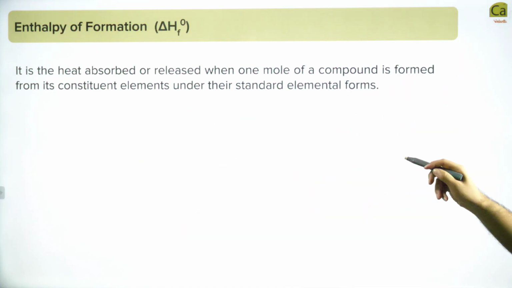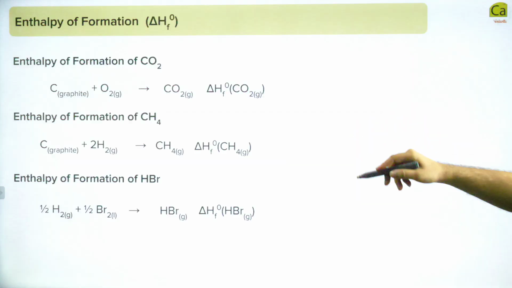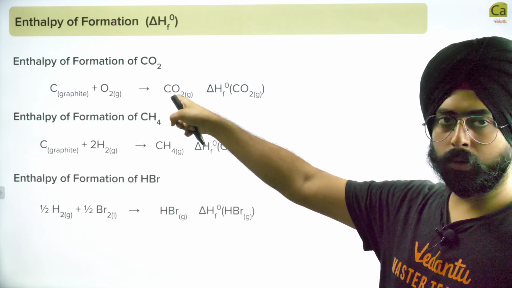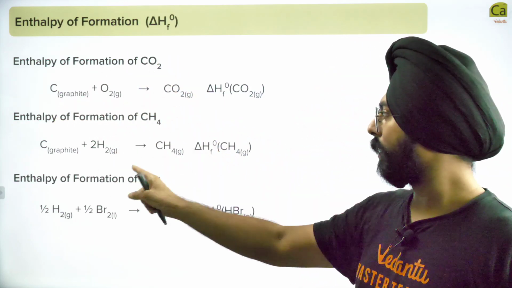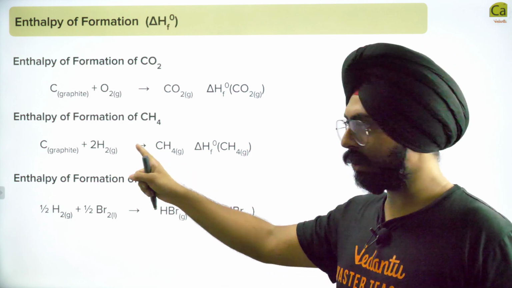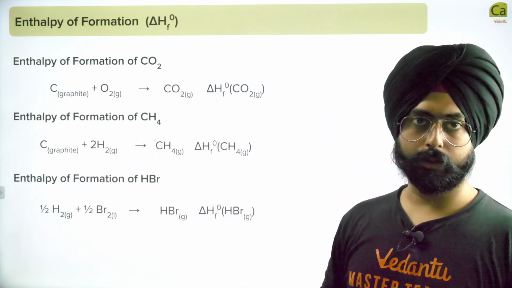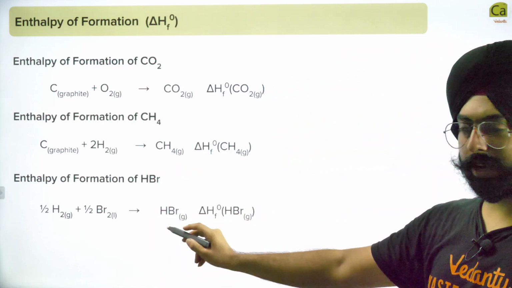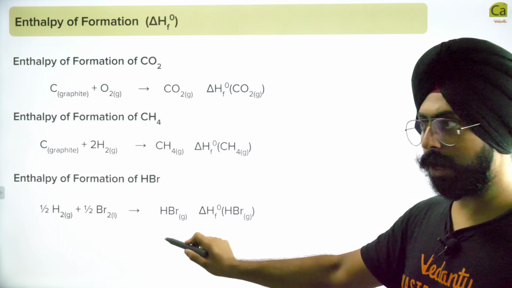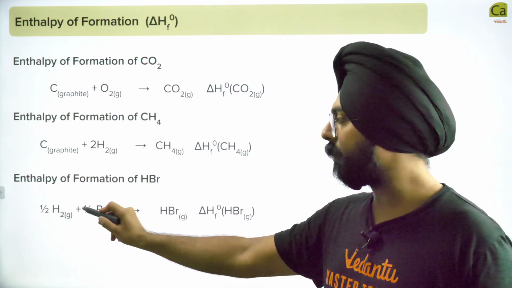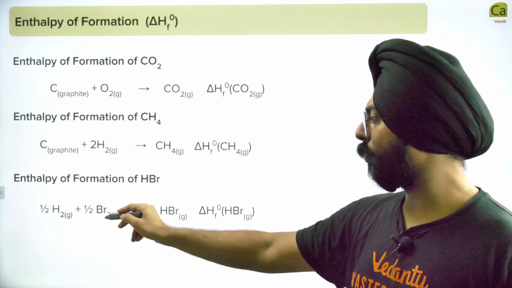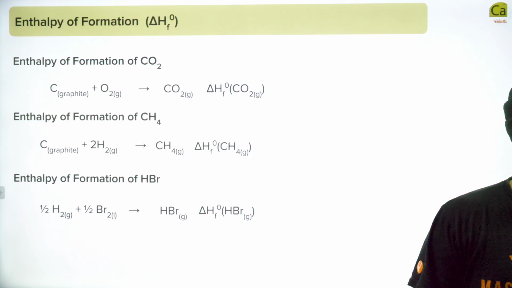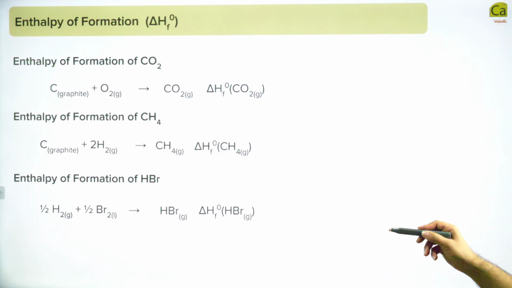चलो जी, आगे बढ़ते हैं. Standard elemental form, zero enthalpy, बढ़िया. So just some examples given. Enthalpy of formation of CO2, 1 mole of CO2 starting from carbon, graphite and oxygen. CH4, 1 mole of CH4 starting from carbon, graphite and hydrogen. You need 2 molecules of hydrogen gas, yeah. Enthalpy of formation of HBr, 1 mole of HBr starting from half a mole of hydrogen gas and half a mole of bromine liquid. Yeah, ठीक है. So these are your enthalpies of formation.